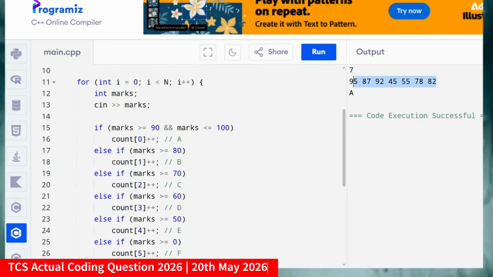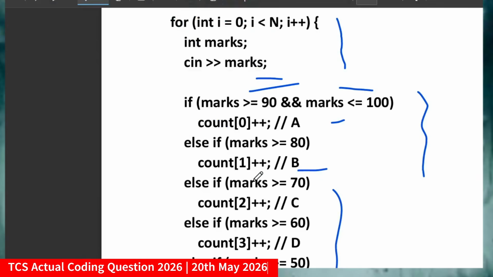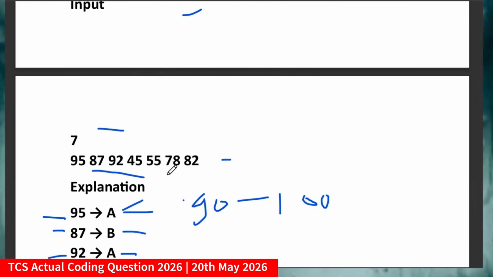Now if I'm taking the 7 and this value, it means the same thing as whatever I have discussed in the questions, the same things I am doing here. Taking the total number of students as 7, and taking the marks of students, the maximum will be the band A, because this will become 95. So you have to print just the band values.